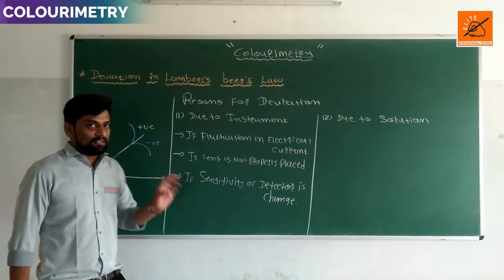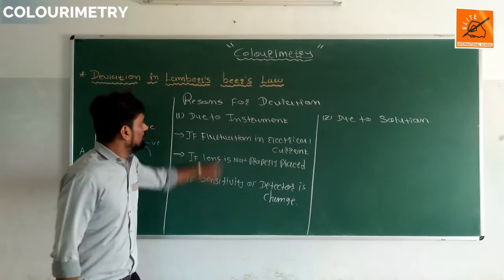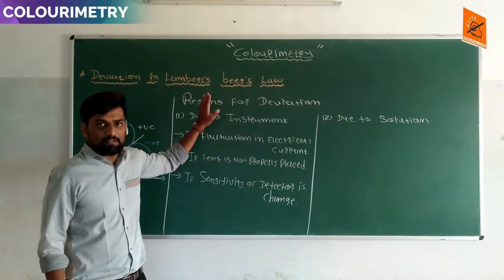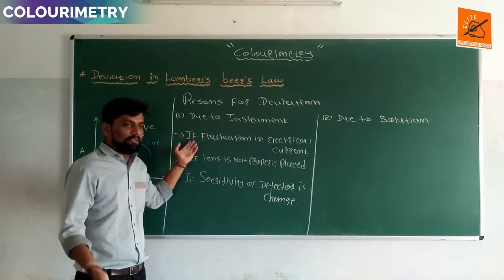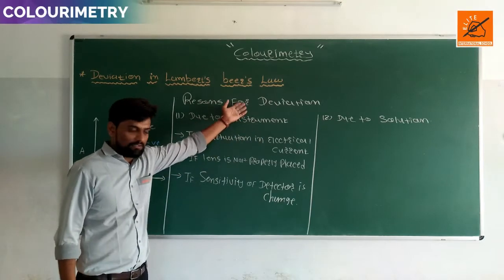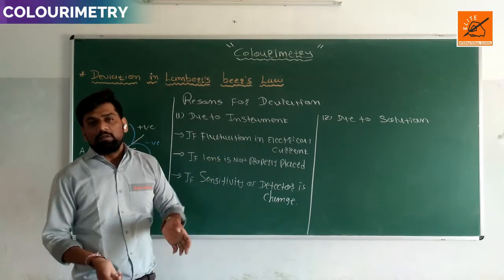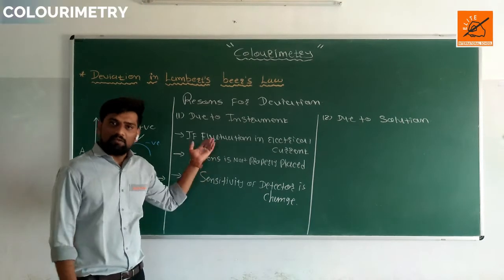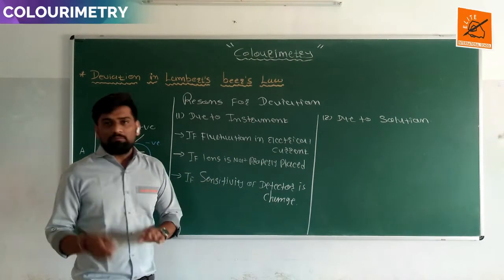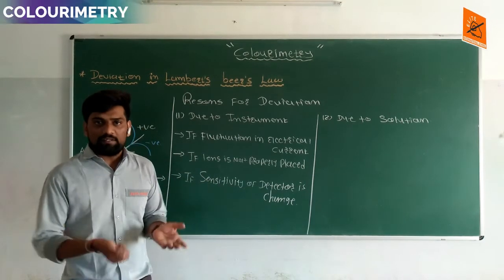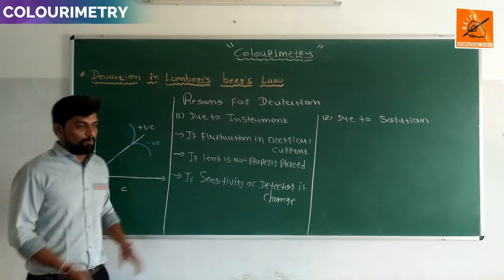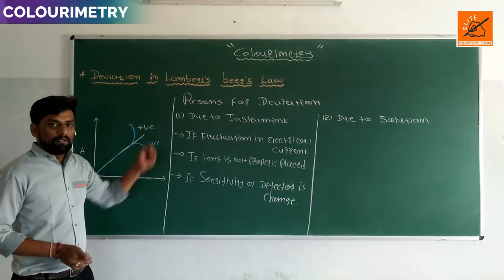So there are three reasons behind this deviation. First, if there is defectiveness in the instrument or fluctuation in electrical current, deviation is formed. If the lens or prism are not properly placed, deviation is formed. If the sensitivity of the detector is changed, deviation is formed.